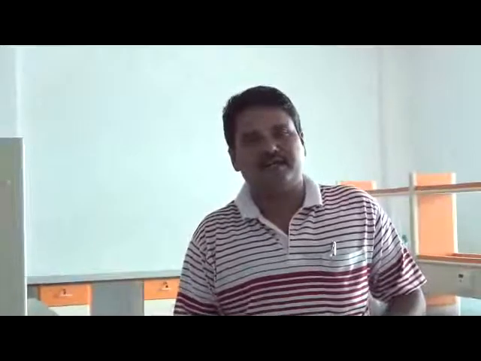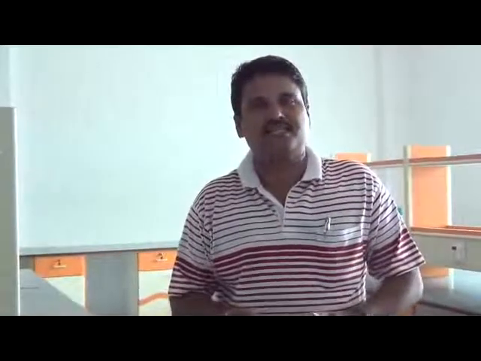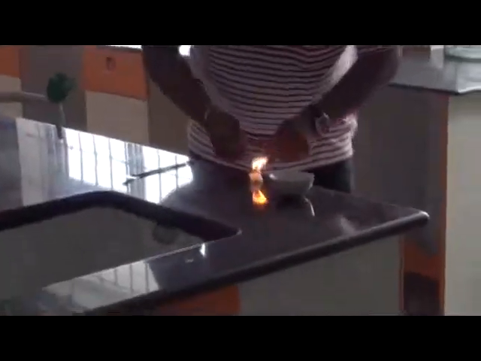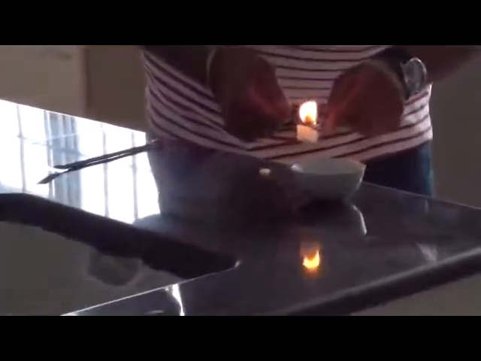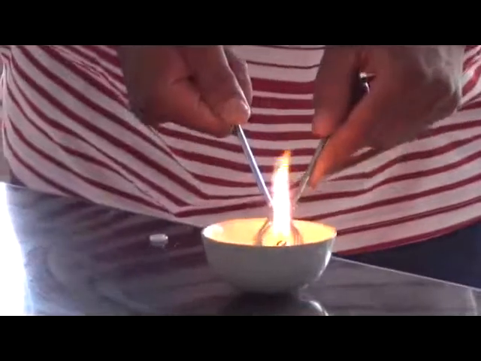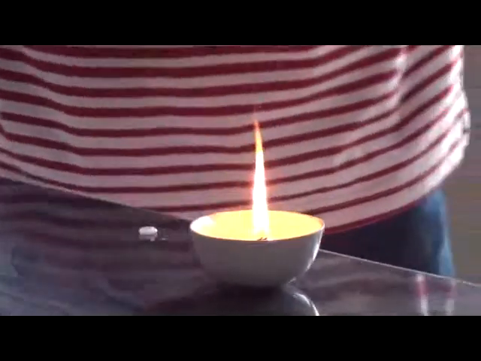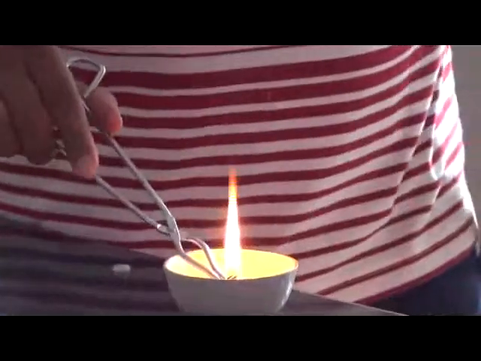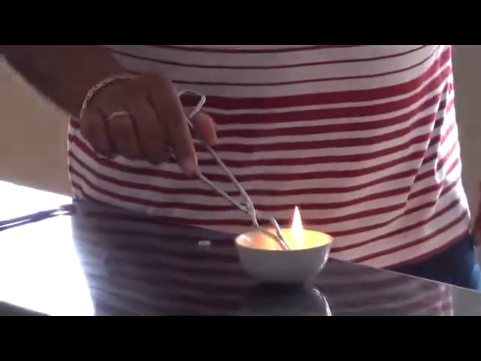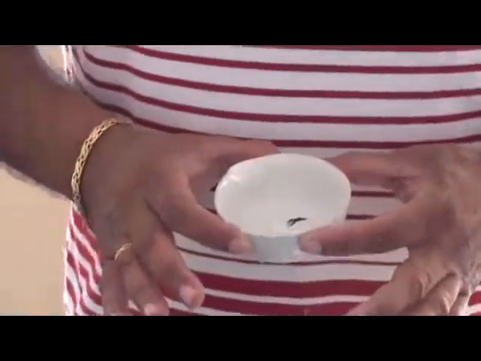So now we will go to the third factor. What is responsible for combustion? The third factor we are going to see in our next experiment. Come, let us see the third factor. Now in this third one, you can see the candle is glowing. I am just going to put this glowing candle inside this dish which contains water. Now I want you to observe this. You can see what will happen to this flame. You can see there is no flame. Right? When there is no fuel, the third one, the combustible substance, there will be no combustion.